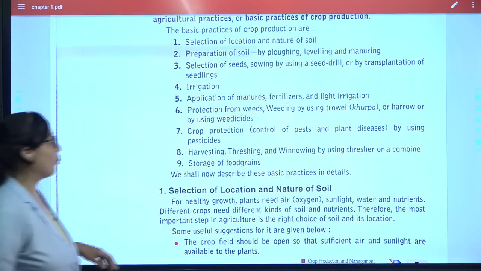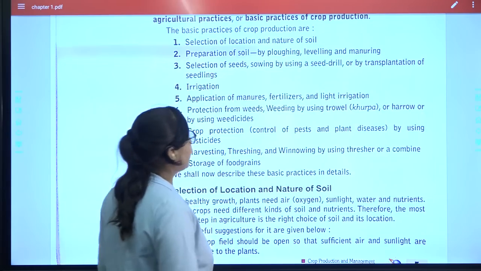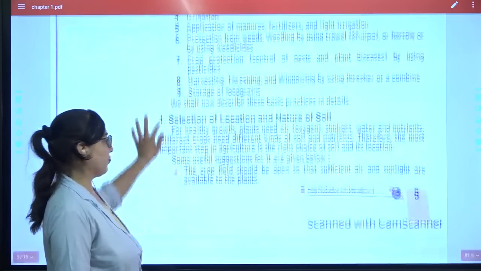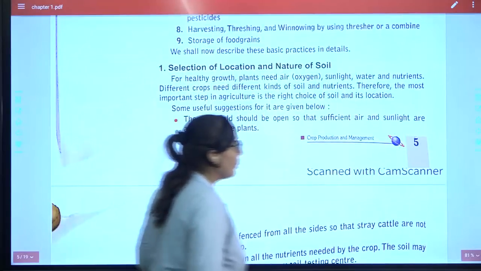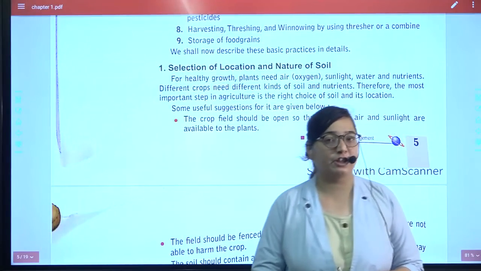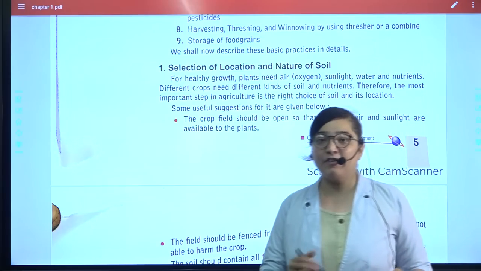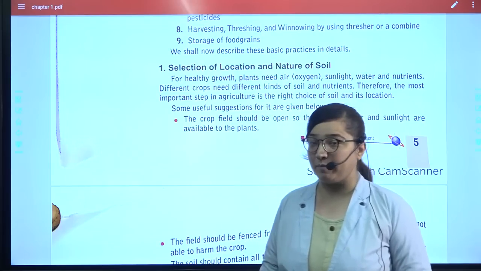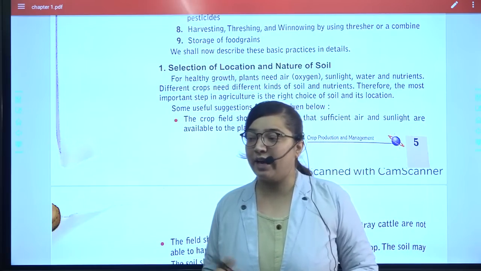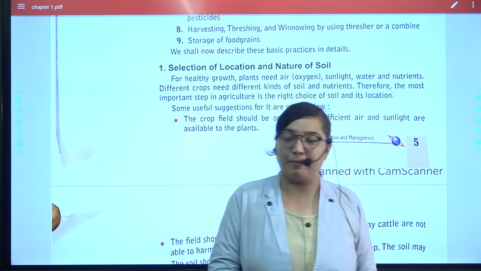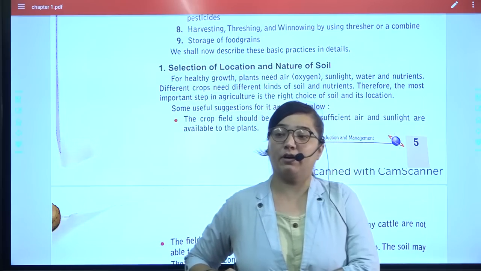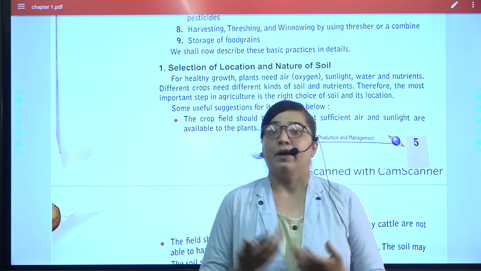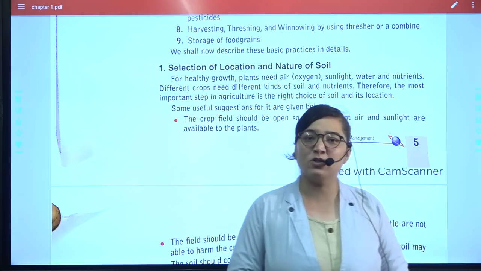So I hope you have read all these 9 practices. Coming to the very first one, that is selection of location and nature of the soil. Now how will you select any particular type of soil? Whichever plant you want to grow, you first have to check which type of crop can be grown. In all types of soil we cannot grow a particular type of crop. For example, if you want to grow tea and coffee, then this particular temperature and this particular soil is not at all suitable for it.